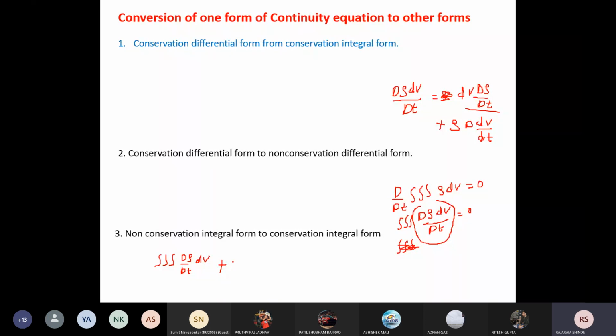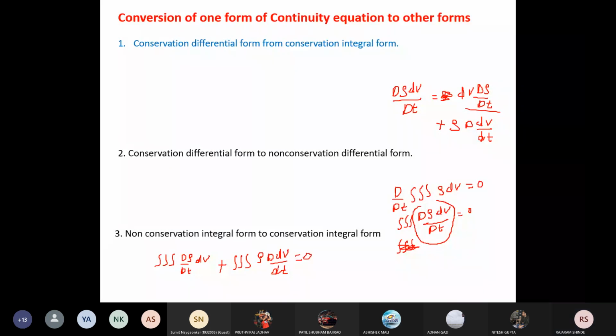I will write triple integration of the second term, rho D(dv)/dt. This is equal to 0.